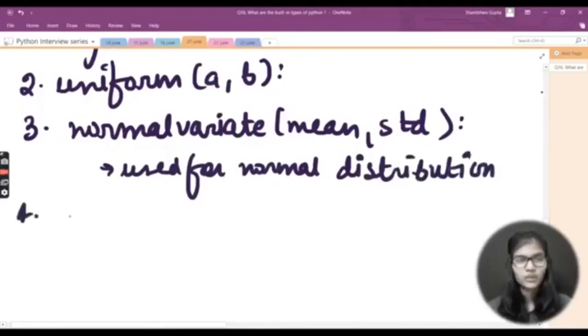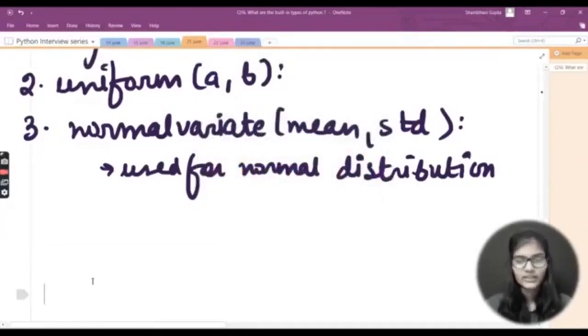Moving towards the fourth: the Random class is used and it creates multiple random number generators. This is about the Random class which we've already discussed. So these are some functions which you can use for finding random numbers and such things. I hope that you are very much clear with this answer.